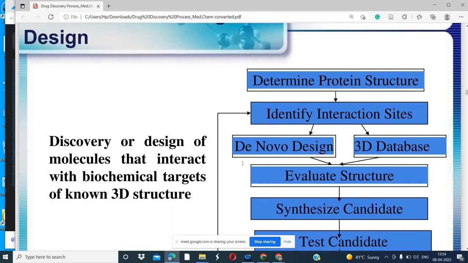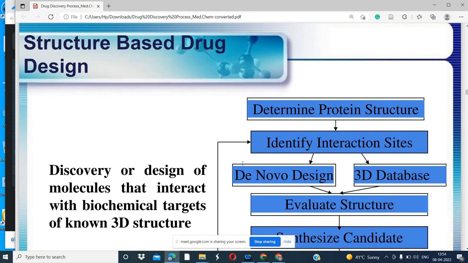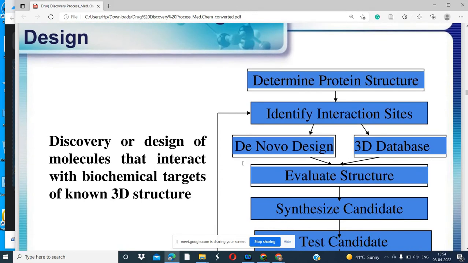So here in this process we can see what the process of structure based drug design is. Here you can see discovery or design of molecules that interact with biochemical targets of known 3D structure. Structures are available in the PDB database, I have already told you. We know the structure, we have the structure.